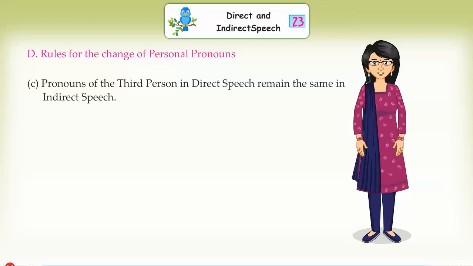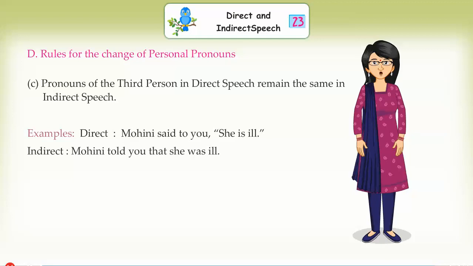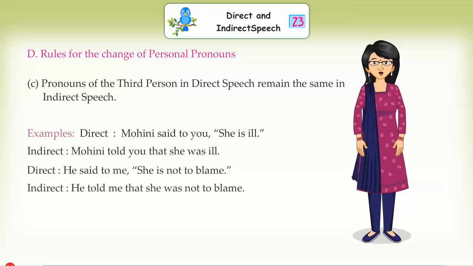Pronouns of the third person in direct speech remain the same in indirect speech. Example: Direct: Mohini said to you, "She is ill." Indirect: Mohini told you that she was ill. Direct: He said to me, "She is not to blame."